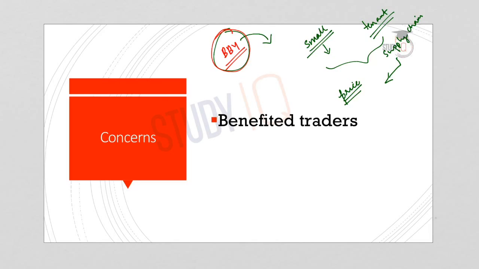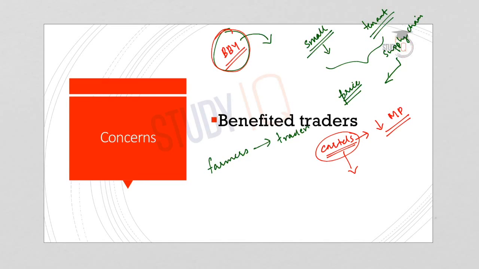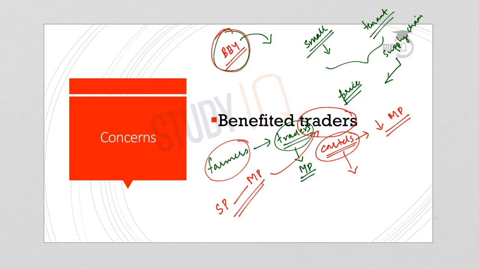The traders formed cartels. So what is meant by cartels? Groups, and they deliberately kept the prices very low. That means the market prices were kept very low by the traders themselves. The traders purchased from the farmers also at very low rates. So in effect what happens? The farmers get very less rates from the traders for their produce. And the traders kept the market prices also low. And the government would be compensating the difference between the selling price and the model price. And the traders were able to reap the benefits of this Yojana. Instead of the farmers, they got the benefit from the government.